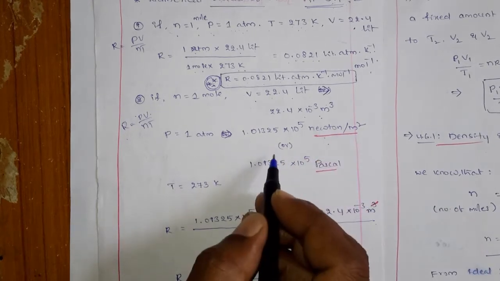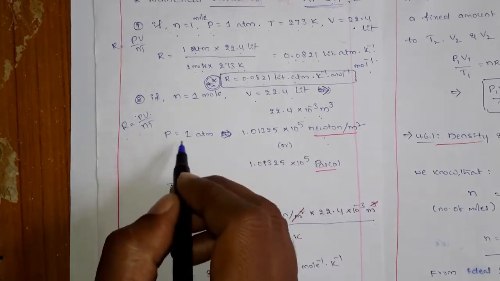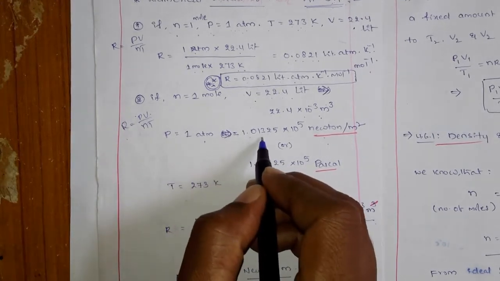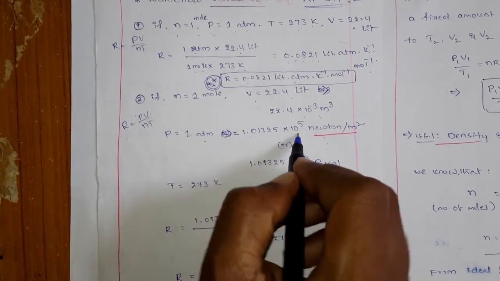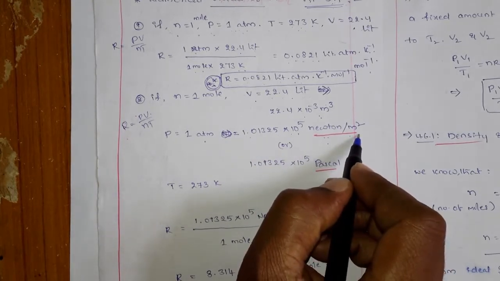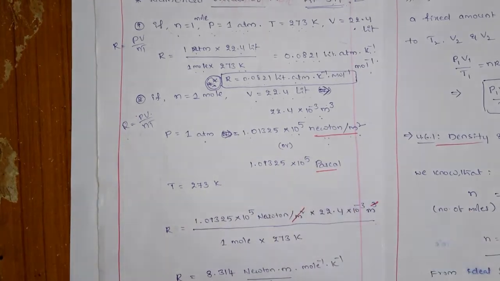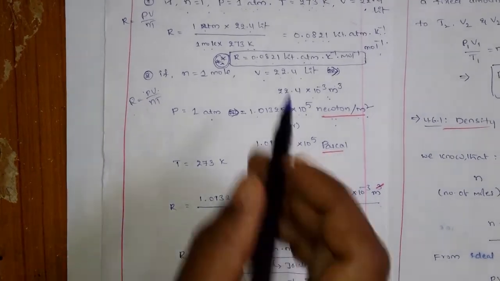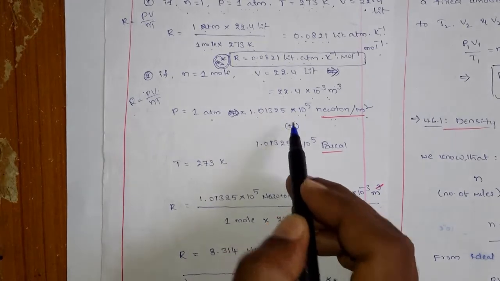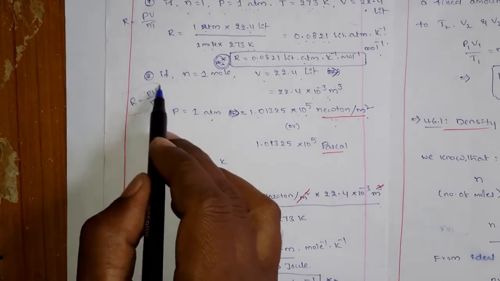Right. So here, what is 1 atmosphere? That is equal to 1.01325 into 10 to the power of 5 Newton per meter square. So it is very simple, you substitute the V value and P value in the equation.